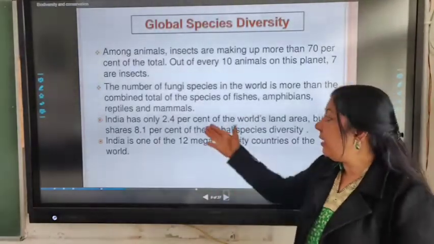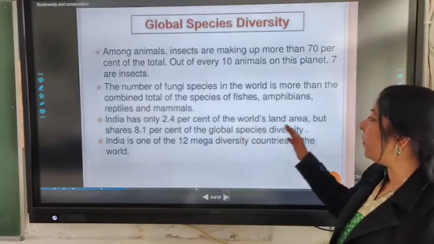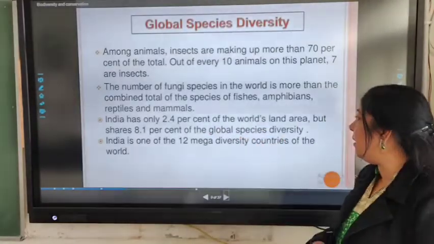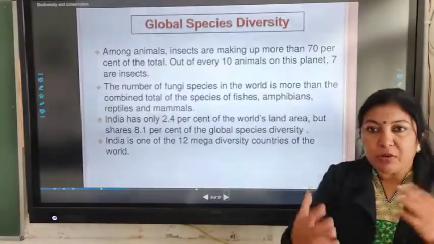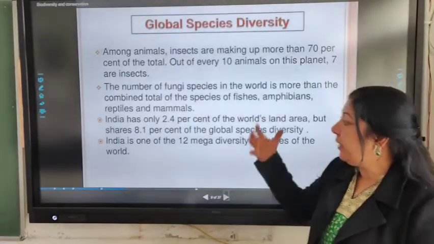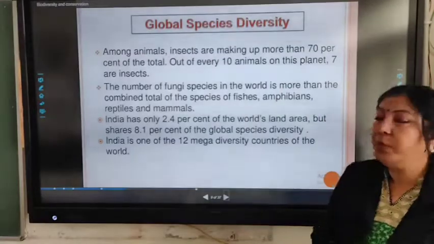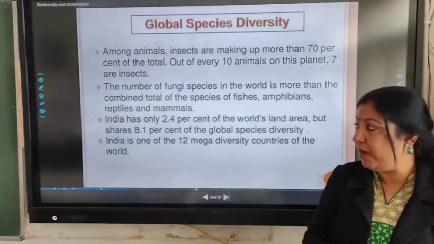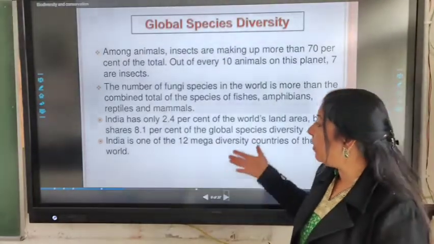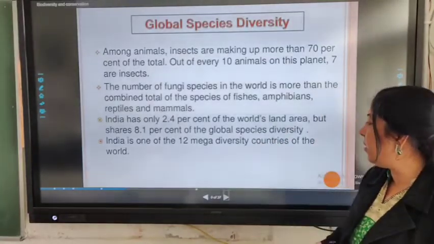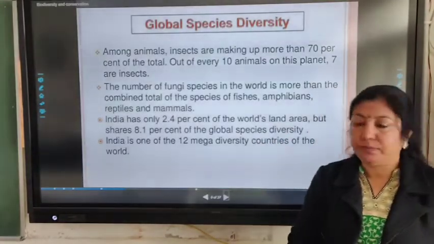And now, India has only 2.4% of the world's land area. But when we talk about biodiversity, its contribution is about 8.1% of the global species diversity. So we can say that India is one of the 12 mega diversity countries of the world.